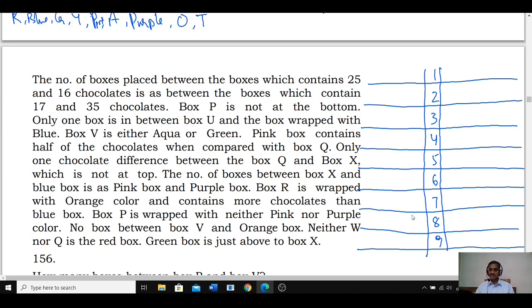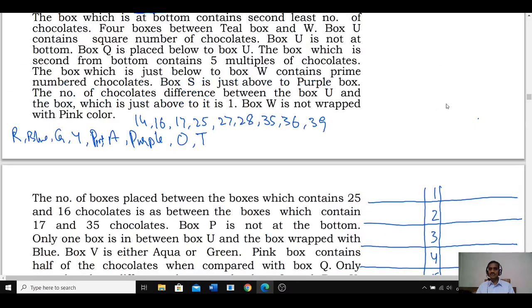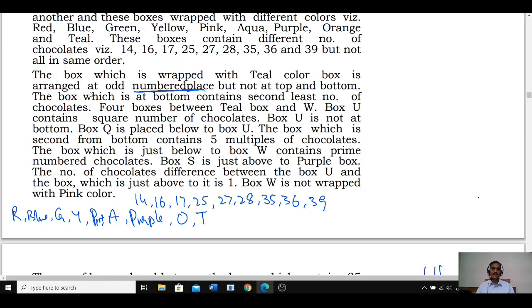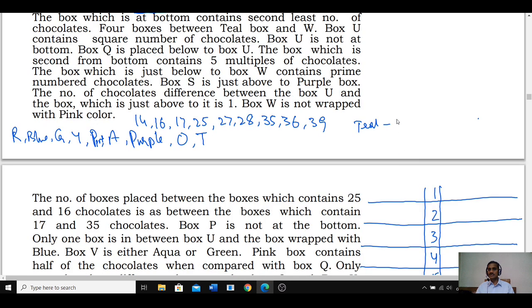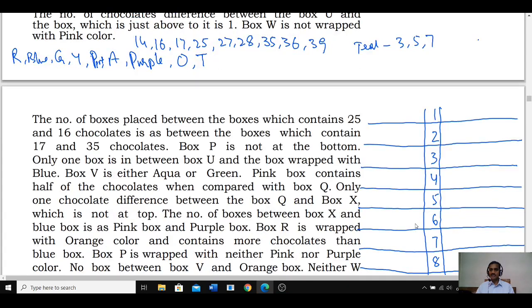We are representing the numbers at the center, wherein we can work out 2 possibilities simultaneously. The box which is wrapped with the teal color is arranged at odd number place but not at the top and the bottom. Teal, odd number place but not at the top and the bottom. Hence 1 and 9 are ruled out, so 3, 5, 7 are the possibilities. Teal can be at the 3rd place, or teal can be at the 5th or the 7th place, isn't it?